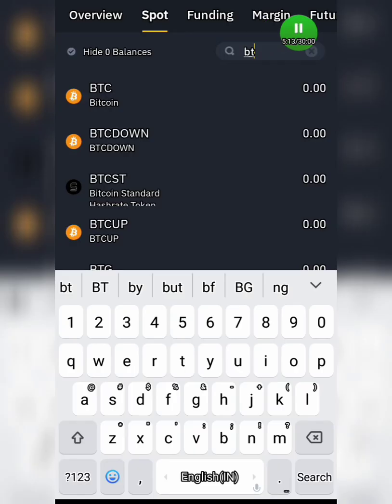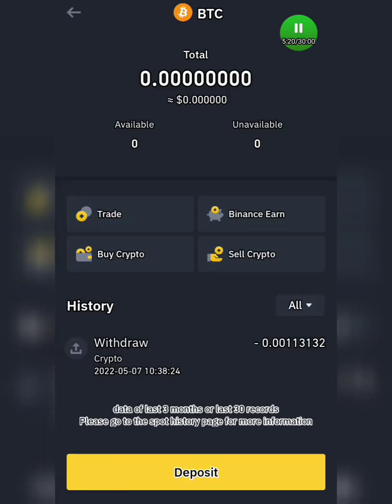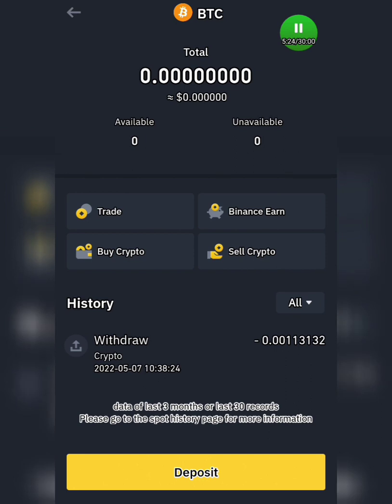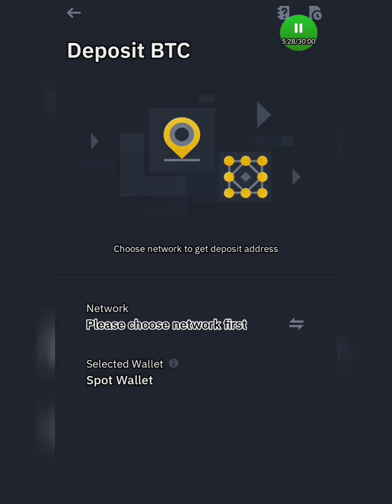Okay, so guys, when you're here, search for BTC. When you search for BTC, you can see it, then you click on the BTC that you searched for. When you click on it, it will come like this. As it comes like this, click on Deposit. Okay, so when I click on Deposit, guys, Binance is working very slow. I don't know why, but I'm very sorry for that.